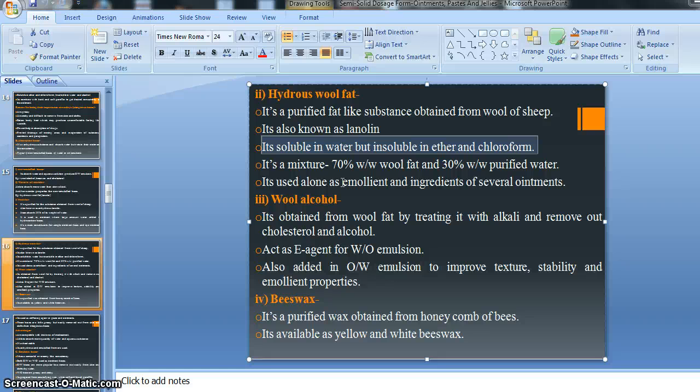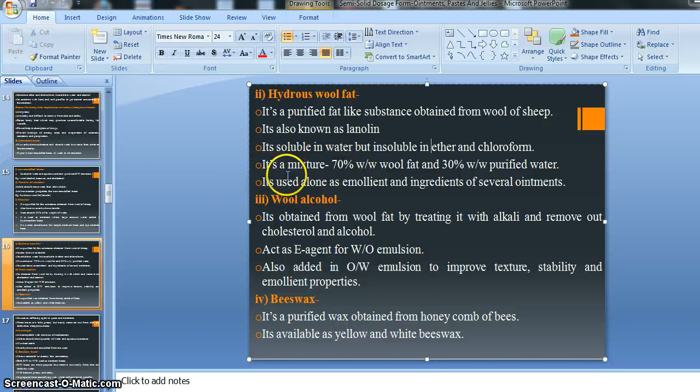Suppose we prepare the emulsion using some ether or chloroform, then we should avoid the use of anhydrous wool fat because it is insoluble in these organic solvents, ether and chloroform. In water it is soluble.